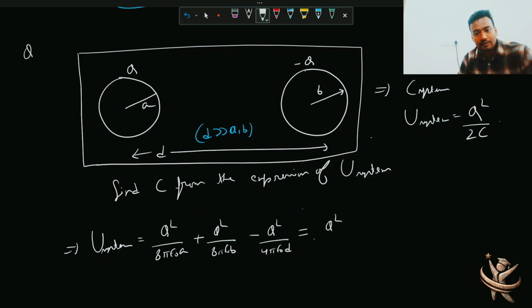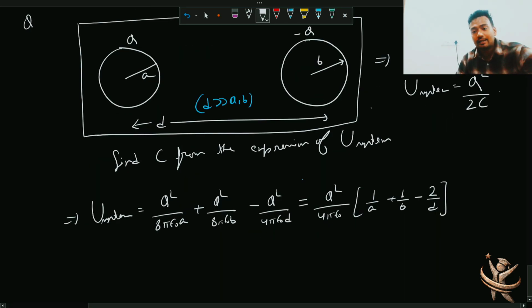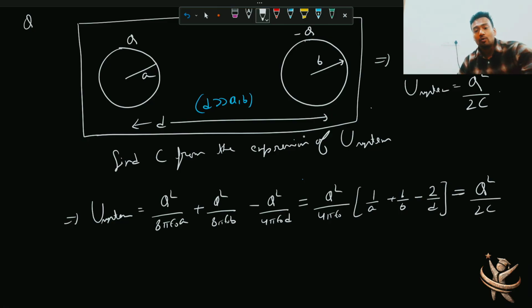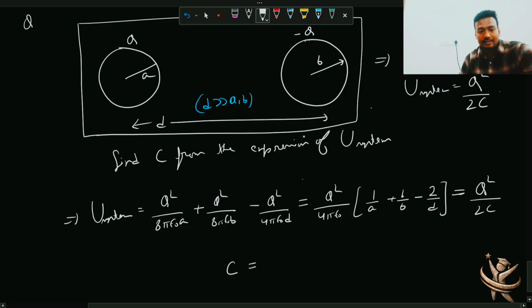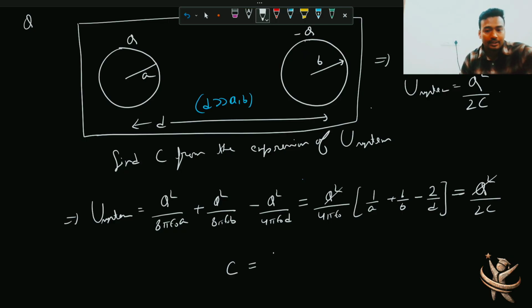इसको थोड़ा सा और सिंप्लीफाई करो, q square by 8 pi epsilon naught 1 by a plus 1 by b minus 2 by d, right? And this you can directly compare with q square by 2c, because the overall energy you can write it as a energy of a single capacitor, right? So यहाँ पे C का value will become, so Q square you can cancel out.